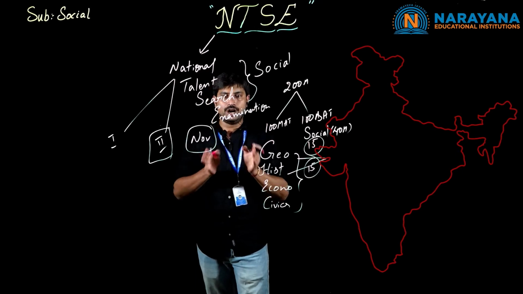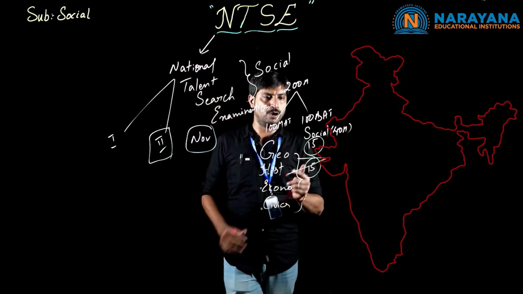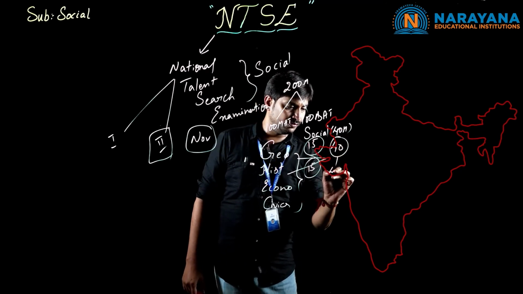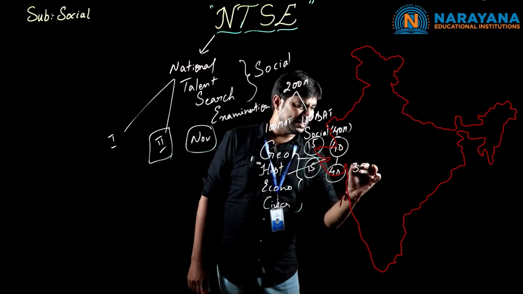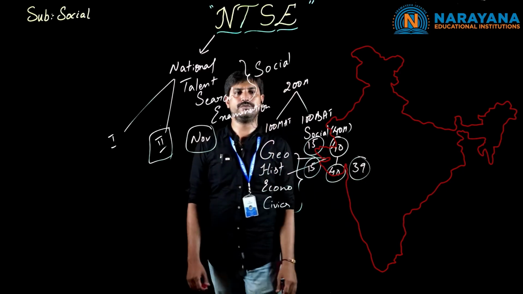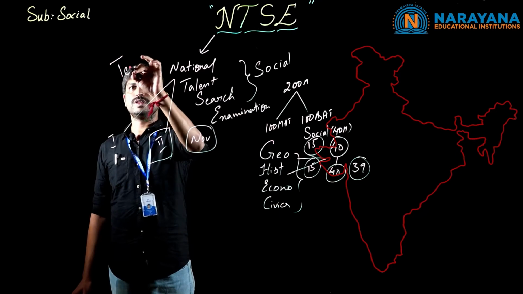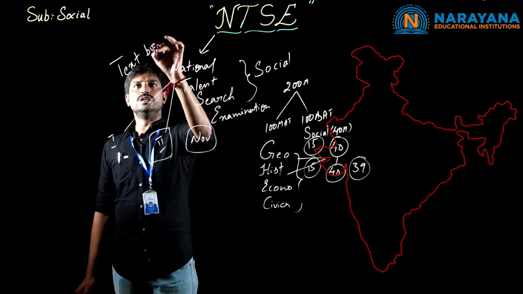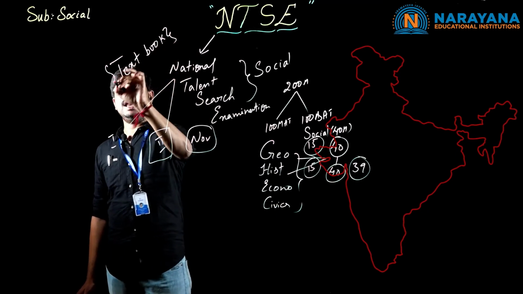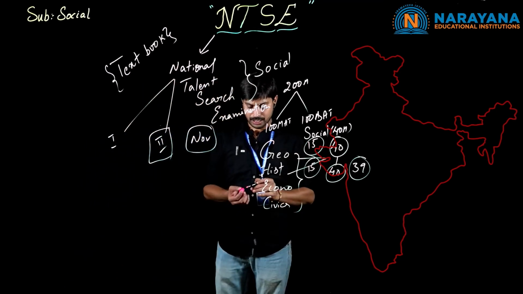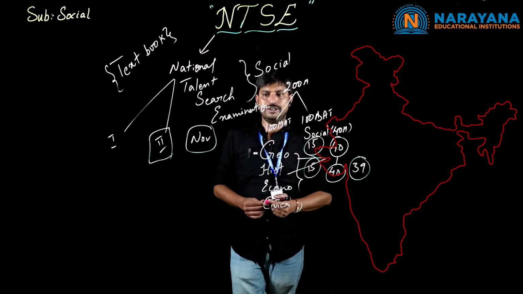Sir, what are we supposed to do to gain the marks here, out of 40, with maximum chances of 40 out of 40, or at least up to 39 marks? The only source is the textbook. We have to follow thoroughly each and every line from the textbook. Clear children? So now, coming to the social topics,